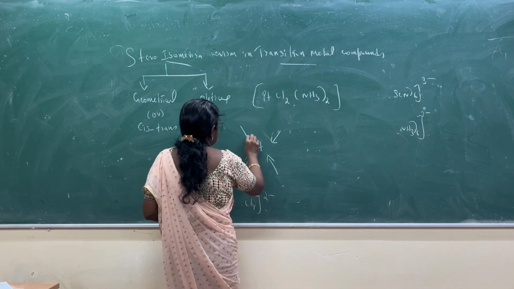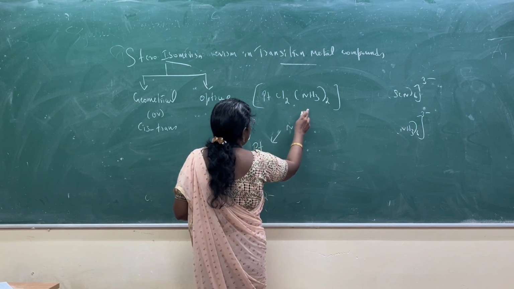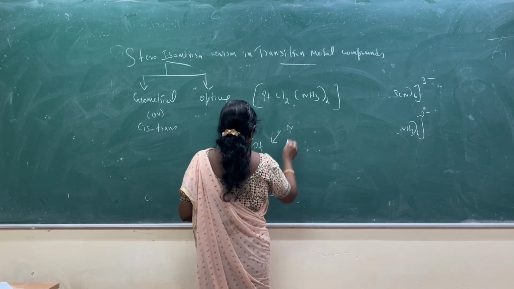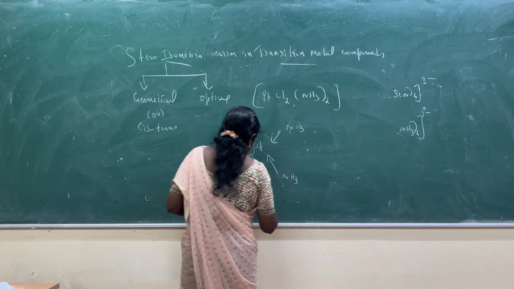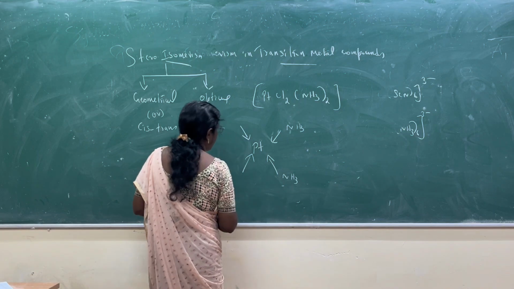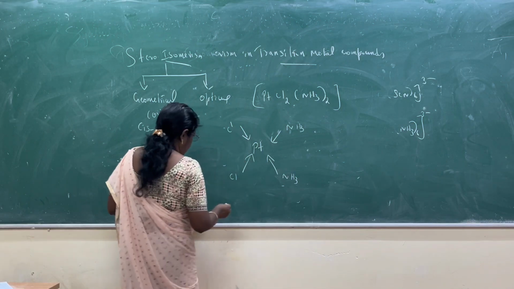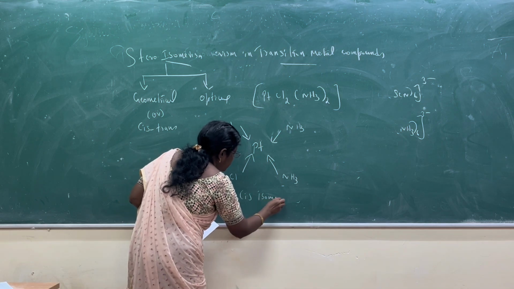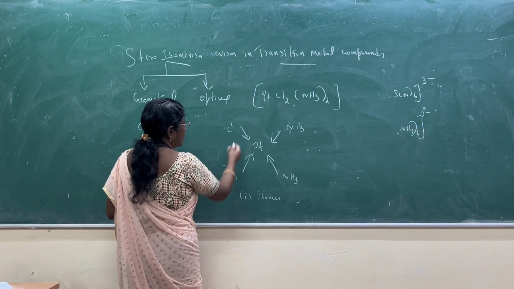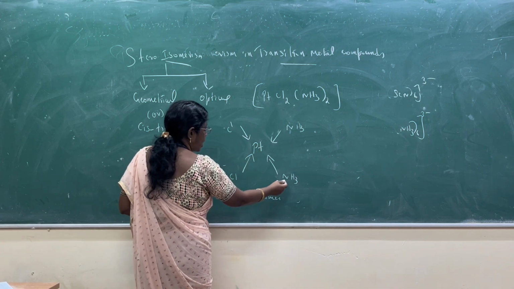So platinum is the central metal. There are two ligands, chloride and ammonia. So this is called the cis isomer. So the same ligands are arranged adjacent to one another, chloride ligand, ammonia ligand.